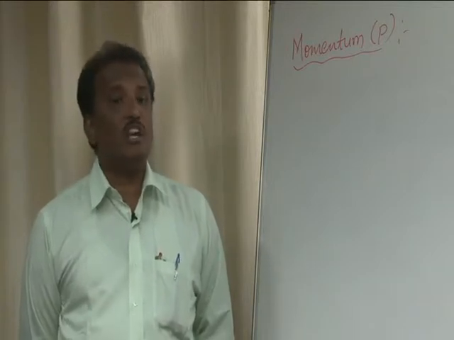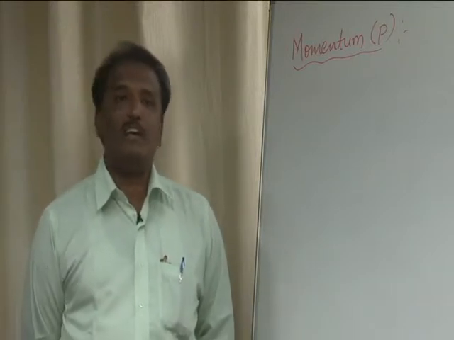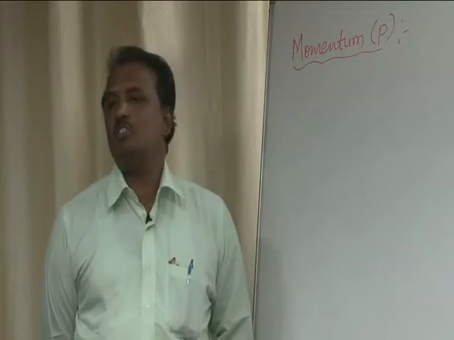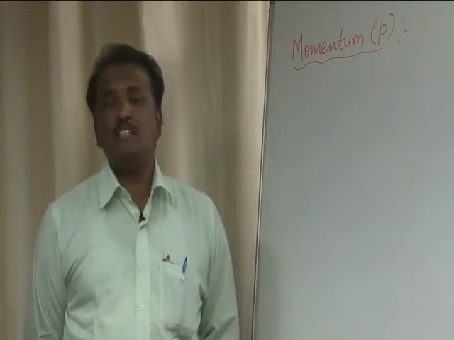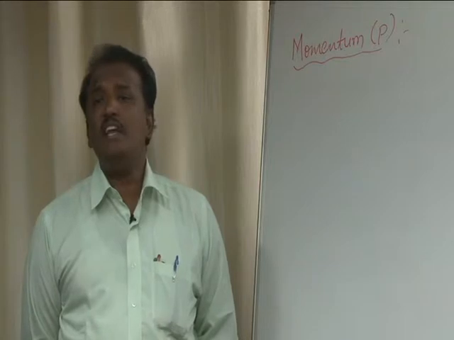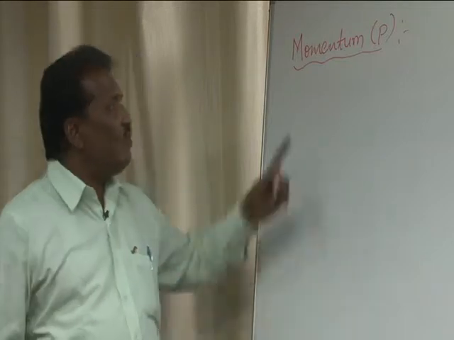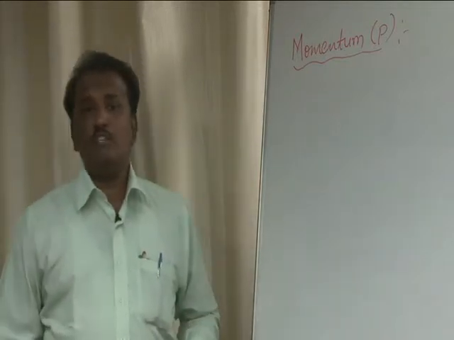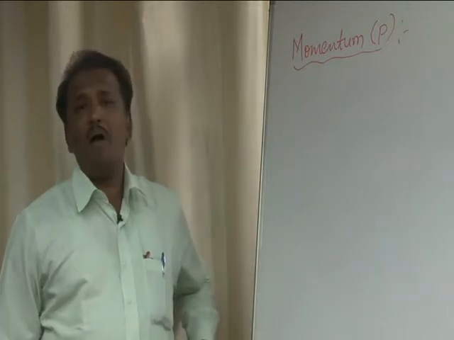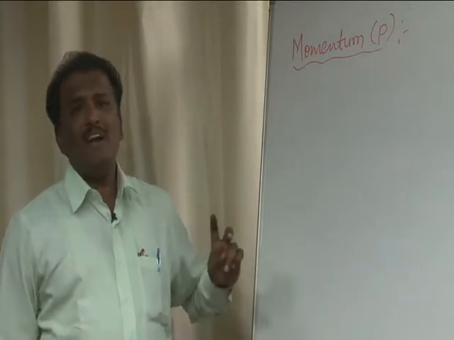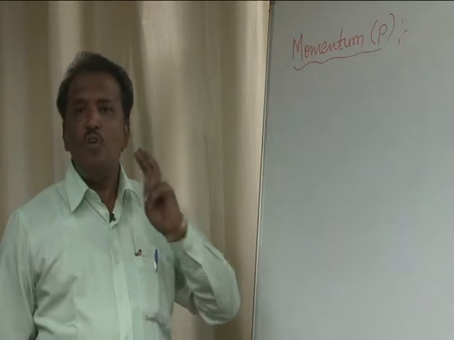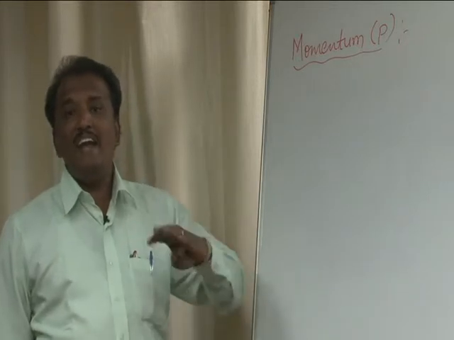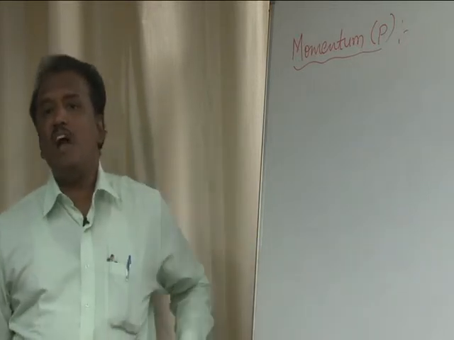In the first case one can stop it comfortably; in the latter case it is not possible. Both cases indicate the quantity of motion. To know the quantity of motion, the physical quantity momentum has been defined. Momentum is the physical quantity from which one can identify the quantity of motion.